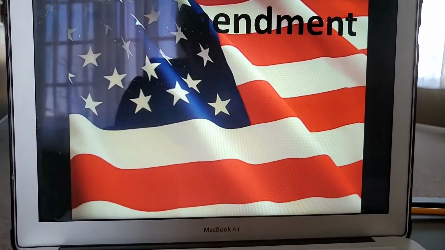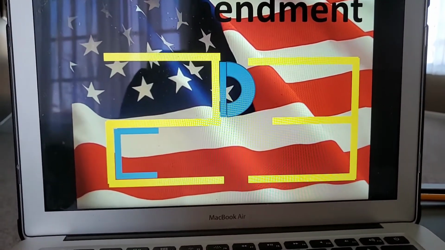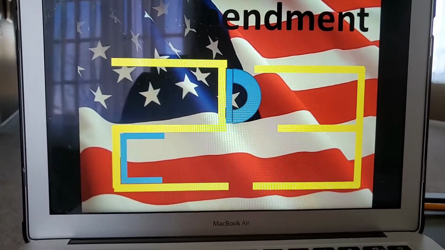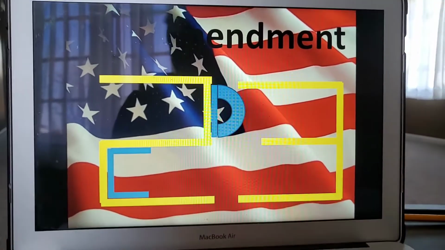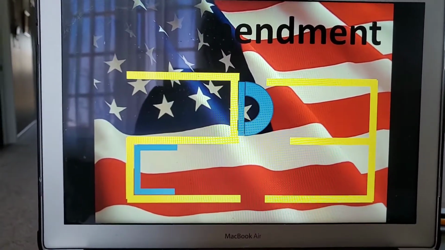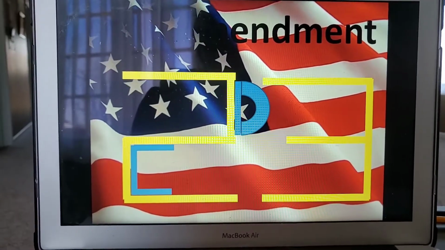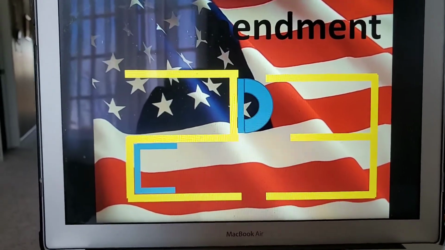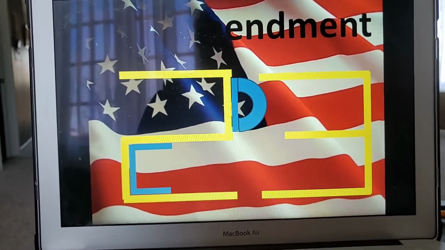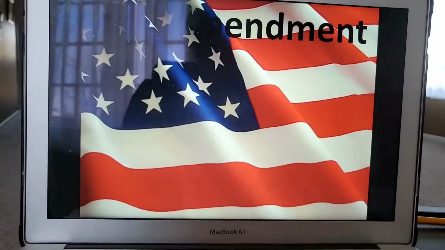On to 23rd. The 23rd Amendment gives the residents of Washington, D.C. the right to vote in presidential elections. Previously, people living in the District of Columbia were not allowed to vote, and now they were, thanks to the 23rd Amendment for doing that. So that one's pretty straightforward. DC 23, for those of you who are a fan of my rap.